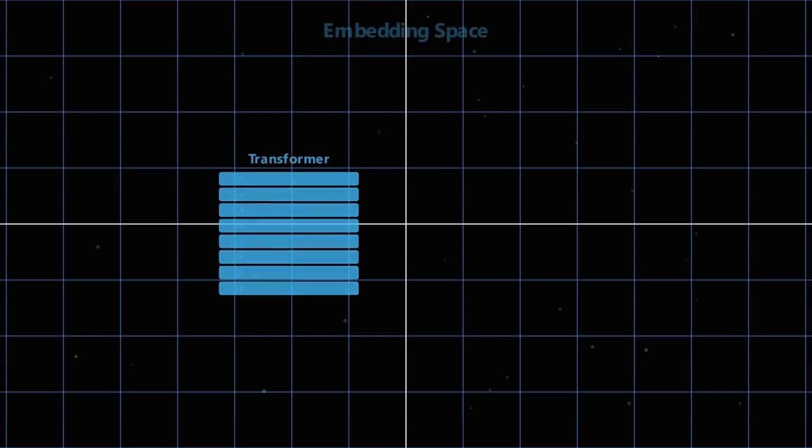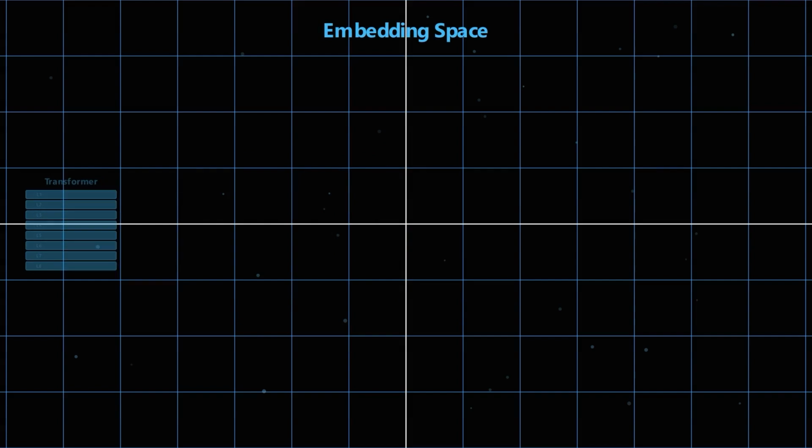Every sentence is converted into numerical embeddings. Each word becomes a point inside a high-dimensional mathematical space. This is where the transformer begins learning the structure of a language.